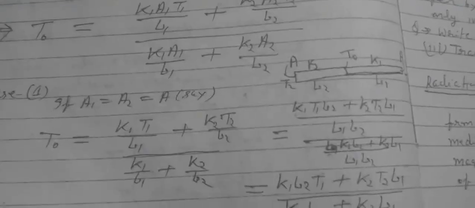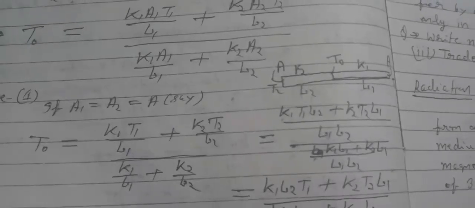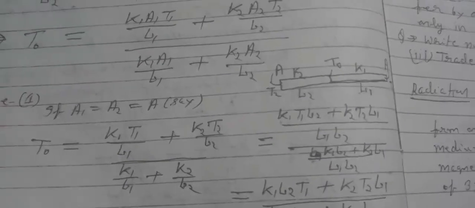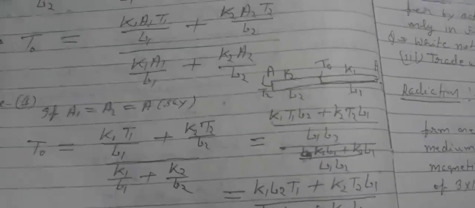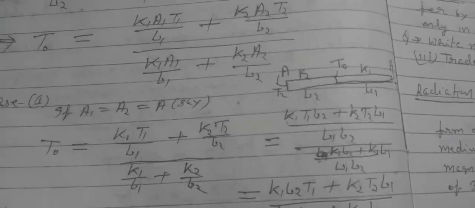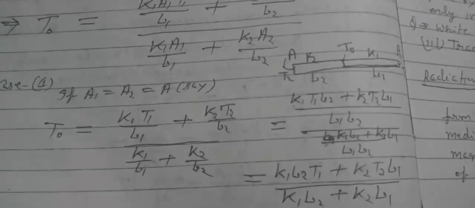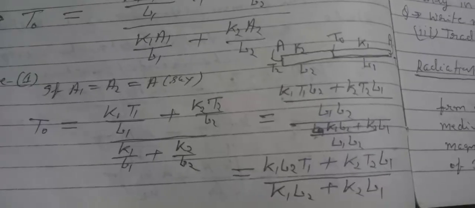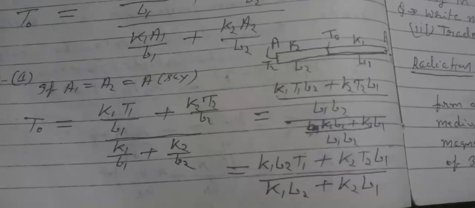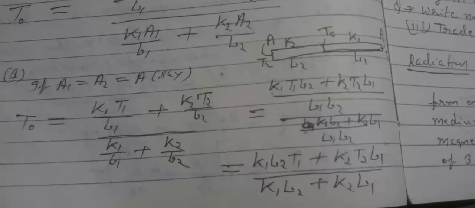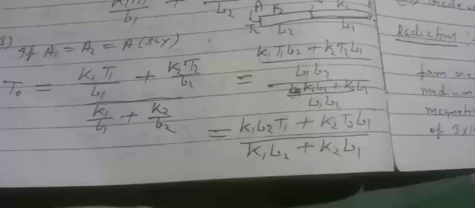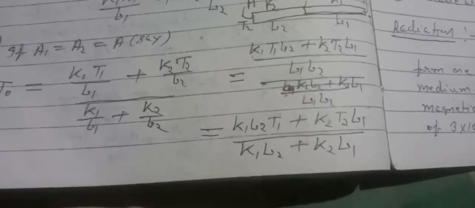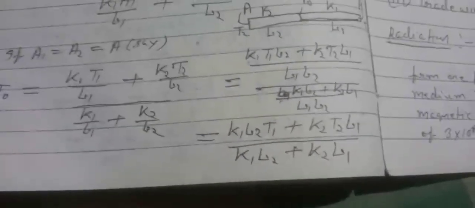The situation is shown in the figure. Now from the above formula, T0 will be equal to (K1T1 by L1 plus K2T2 by L2) divided by (K1 by L1 plus K2 by L2). Solving, we get (K1L2T1 plus K2L1T2) divided by (K1L2 plus K2L1).